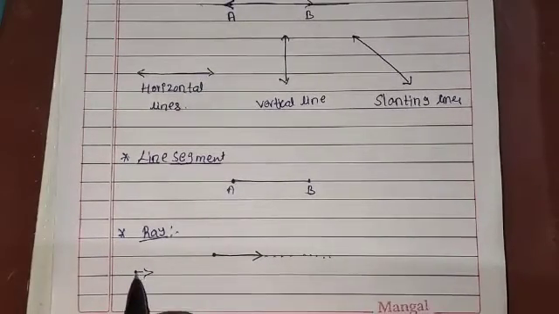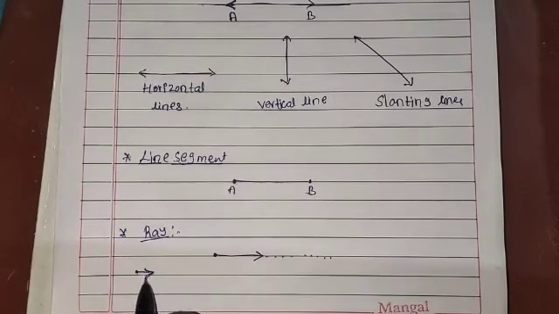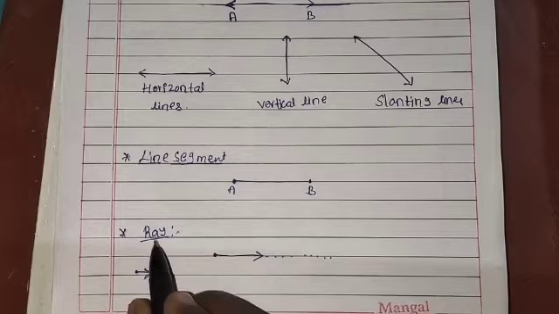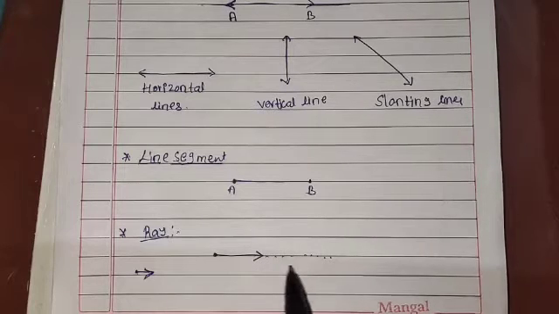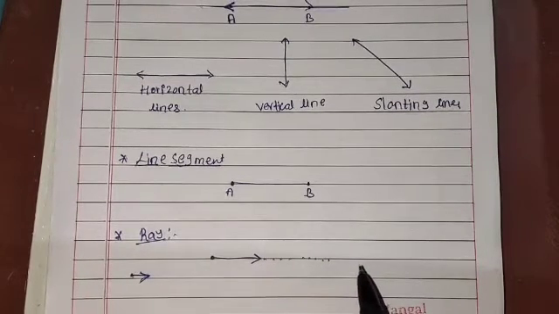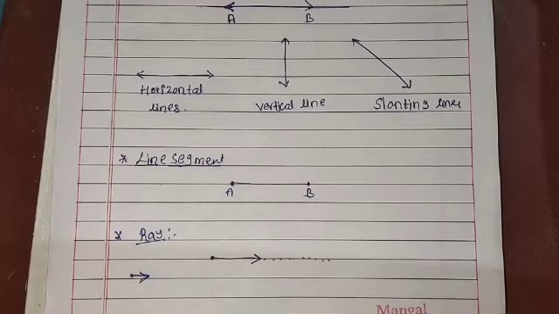Okay, we can represent a ray like this. A ray is also a part of a line, and it has one end point on one end, and on the other end we can extend indefinitely. It's called a ray. These are all the geometrical figures we already learned in the previous class.